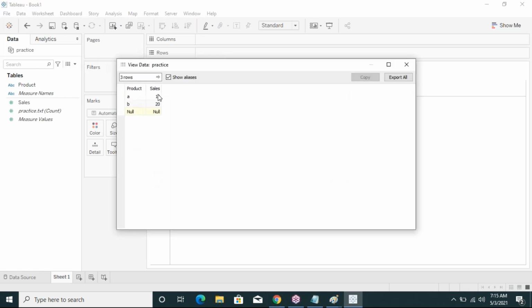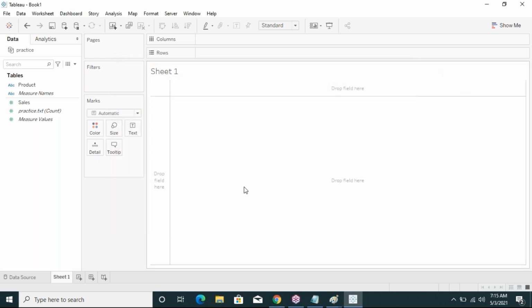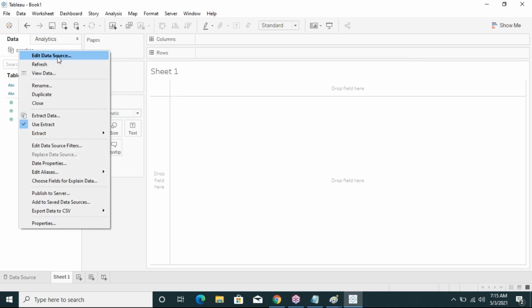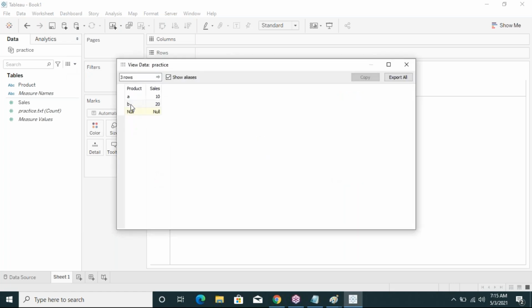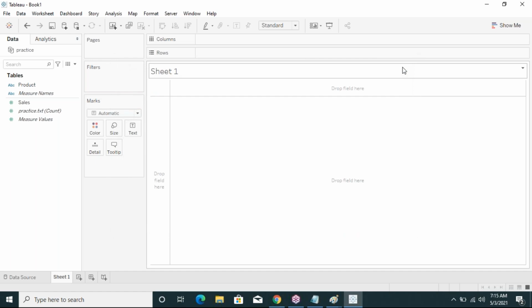So how many records are there in total? Still only two records are available. So how do we get those modifications by using the extract connection? See here, right click and go to refresh. Still I am having two records. We did not get any modifications; the previous records are displayed. Then how to get those modifications? By using the extract connection.